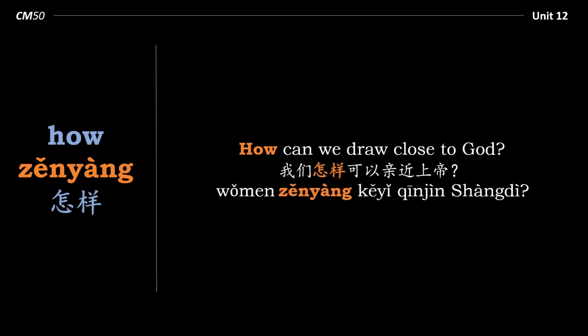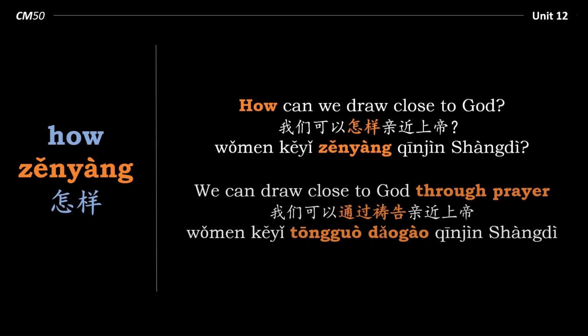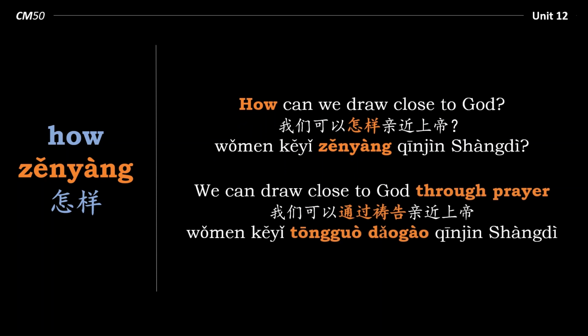And sometimes we might hear 我们怎样可以亲近上帝? This is also incorrect. So the correct structure is 我们 subject, 可以 auxiliary verb, 怎样 how 亲近上帝. 我们可以怎样亲近上帝? Let's have a look at the answer. We can draw close to God through prayer. 我们可以通过祷告亲近上帝.